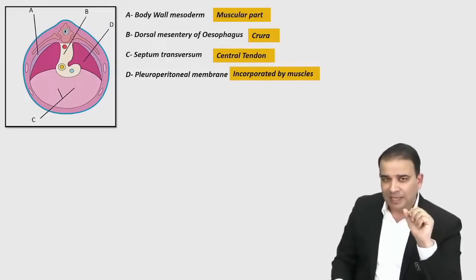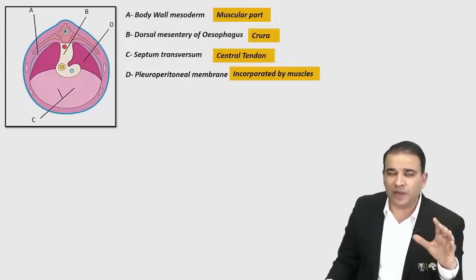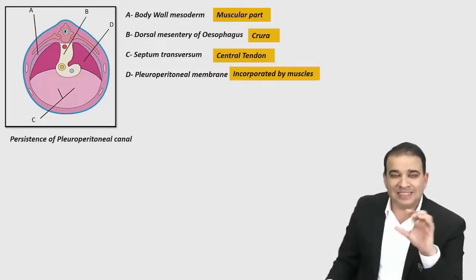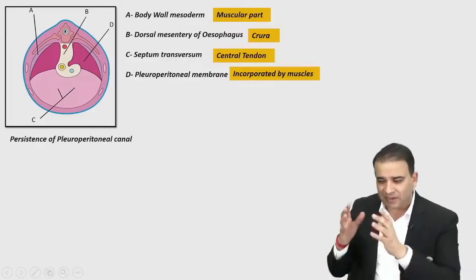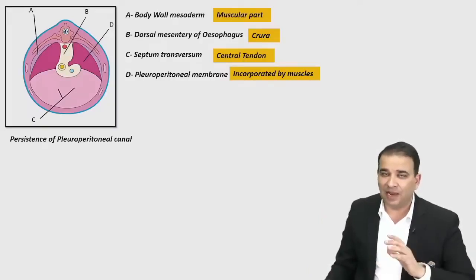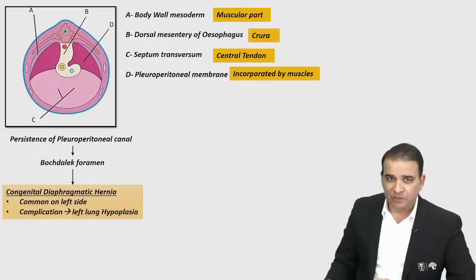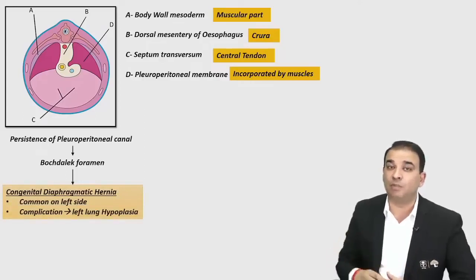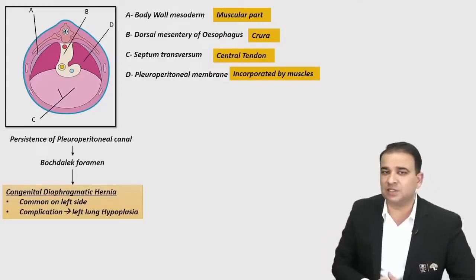Now, first of all, let's take a condition. Let's say the pleuroperitoneal membrane is not formed. If it is not formed, then there is a pleuroperitoneal canal. Obviously, in this area you will see a canal, forming a direct communication between the abdominal cavity and the pleural cavity, the thoracic cavity here, and that will allow the intestine to herniate above, leading to congenital diaphragmatic hernia. So congenital diaphragmatic hernia is when the pleuroperitoneal membrane is not formed. The pleuroperitoneal canal persists.